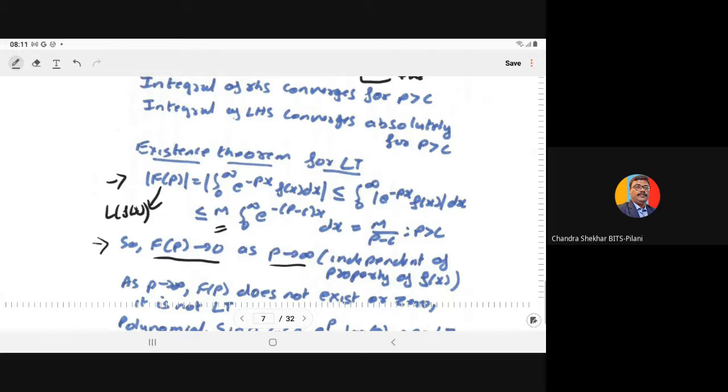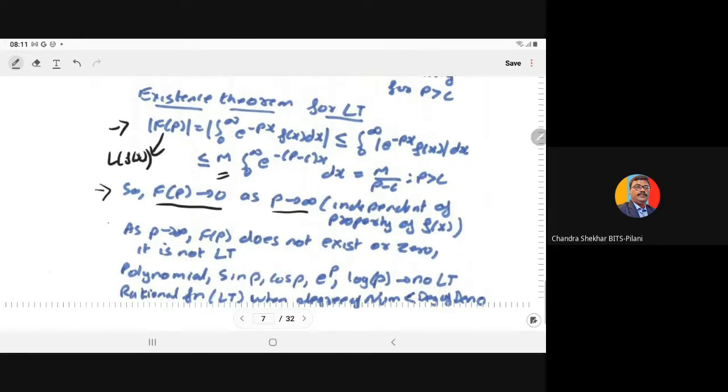It is independent of the property of f(x), whatever the f(x). It means every function cannot be the Laplace transform of some function. There is a condition that the Laplace transform must tend to 0 as p tends to infinity.